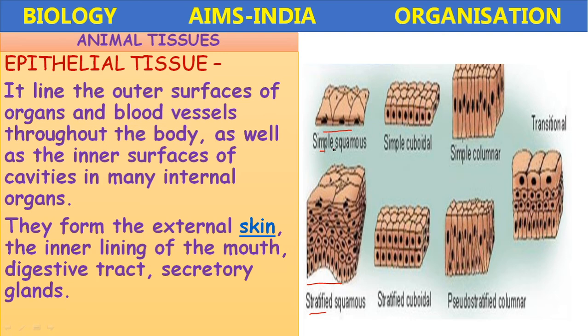Okay, these are the different types of epithelium. You can observe here: simple squamous epithelium, simple cuboidal epithelium, simple columnar epithelium. Depending upon the shape of the cells present in that particular epithelium, they are divided into different types. Okay, transitional epithelium, this is the epithelium present in the urinary bladder. Then pseudostratified epithelium, then stratified cuboidal epithelium, stratified squamous epithelium. Okay, so different types of epitheliums are present.